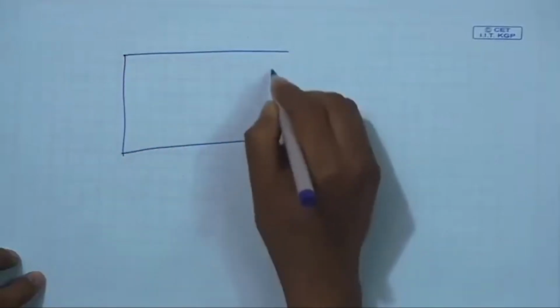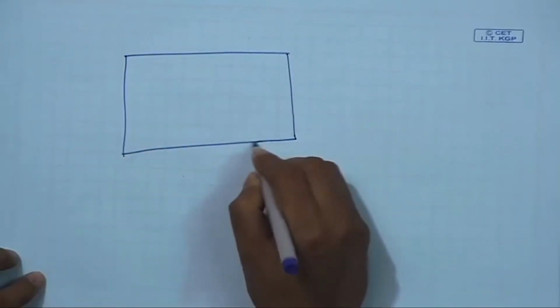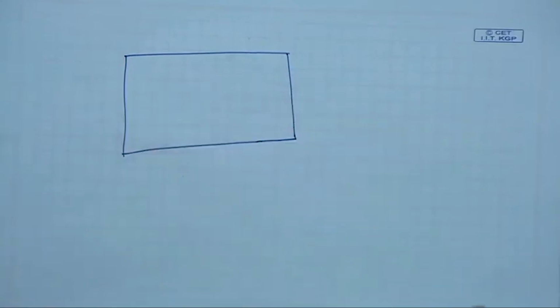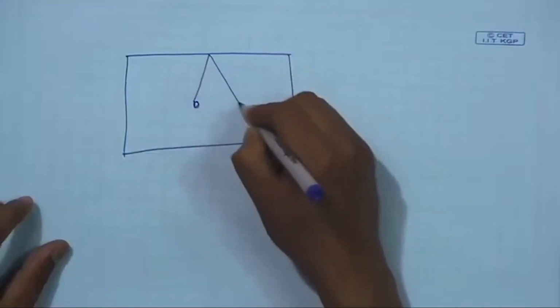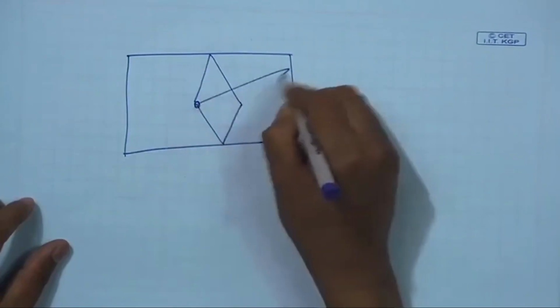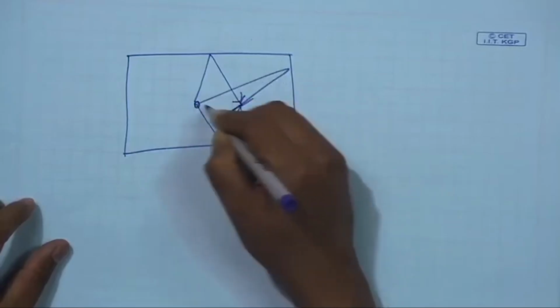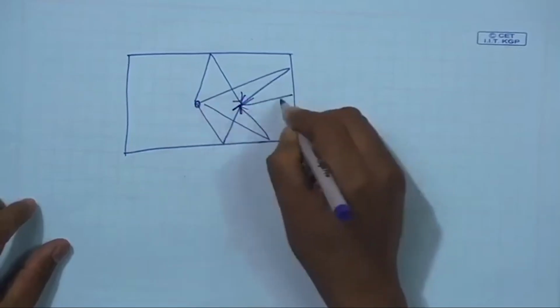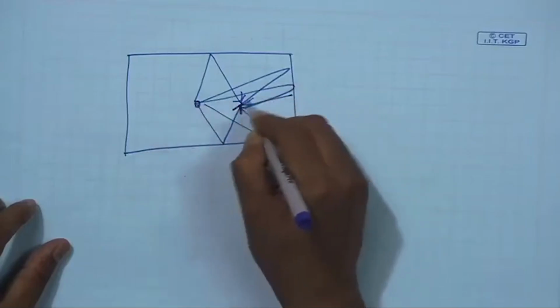Suppose I create an enclosure, and in this enclosure all 6 walls, all 6 planes, are made of a completely reflective surface. There is no absorption. So, that means if I produce a sound, sound will be reflected back, and reflected back, and reflected back. So, from all points sound will be reflected back.